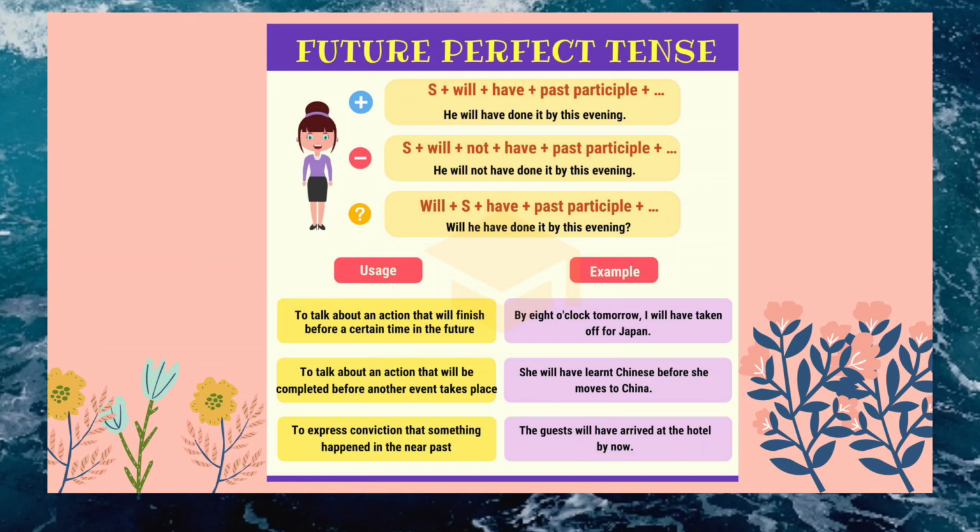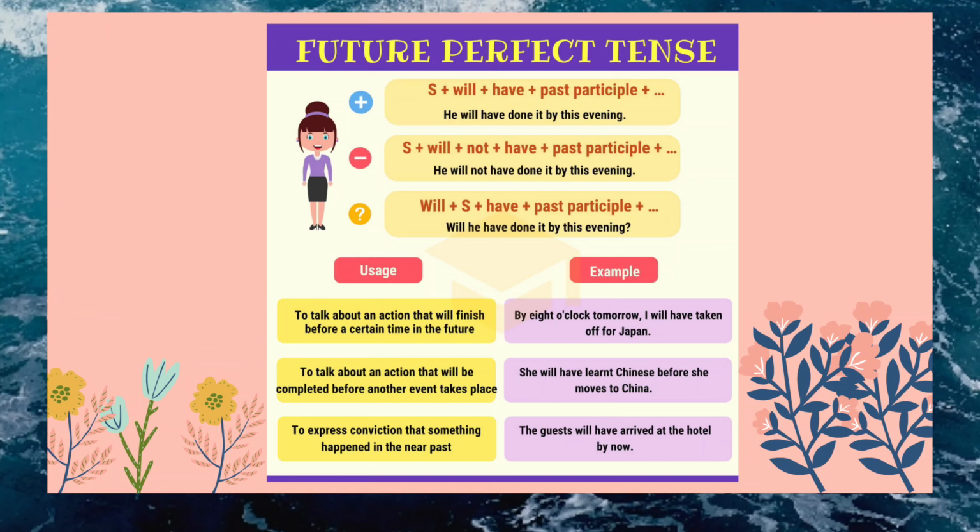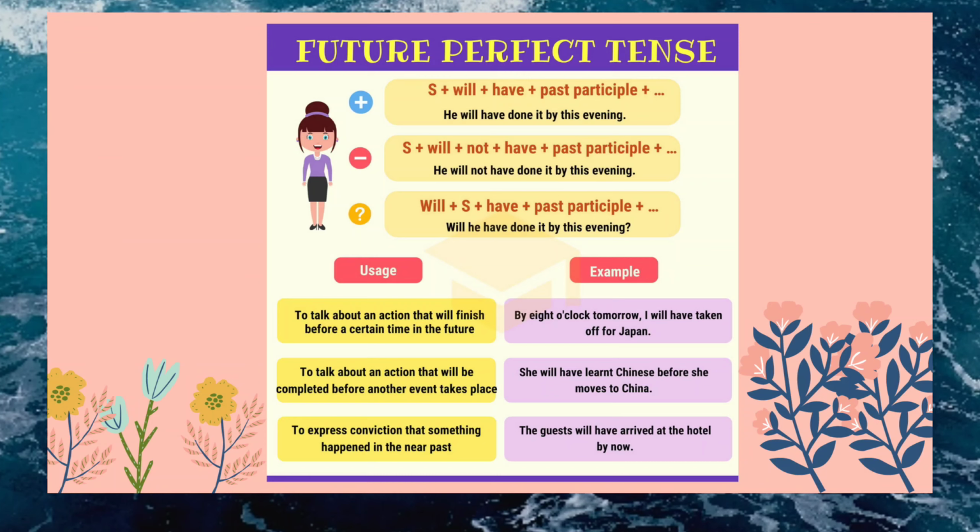To talk about an action that will be completed before another event takes place. Jadi membicarakan sesuatu kegiatan yang terlengkapi. Kemudian the third, to express confusion that something happened in the near past. So the first example of the sentence, ini contoh kalimatnya adalah seperti ini.